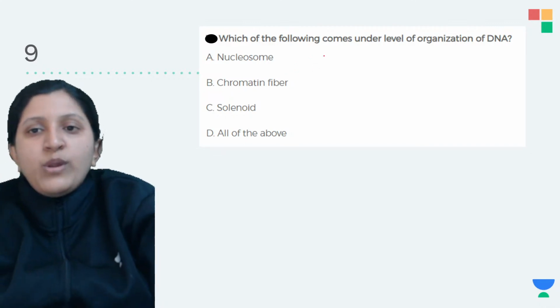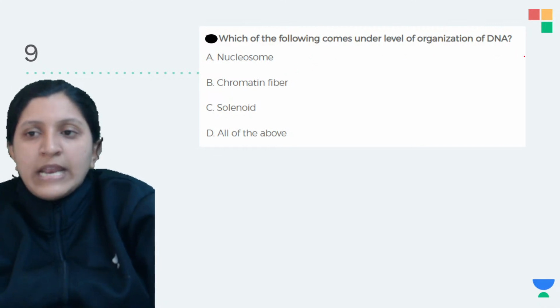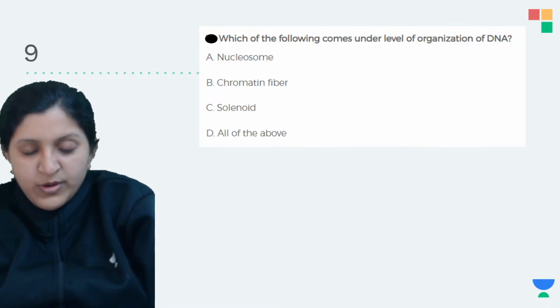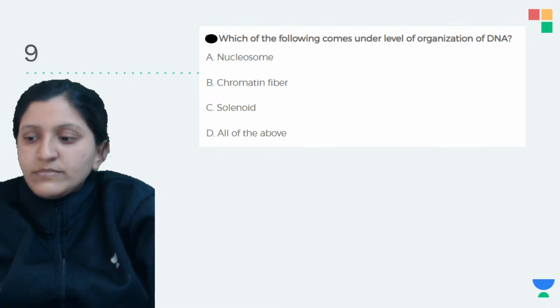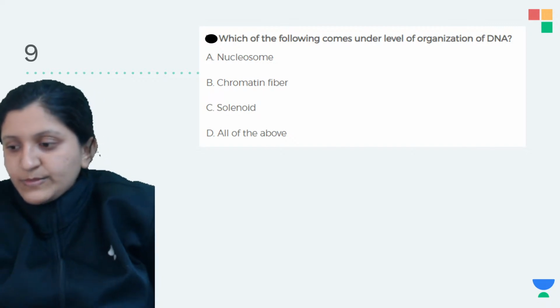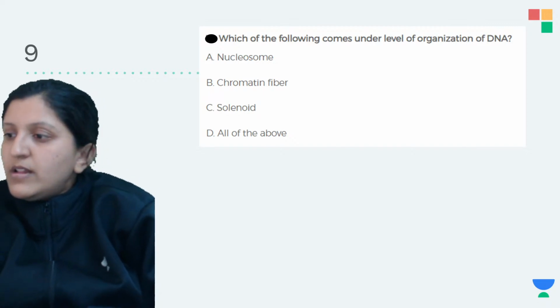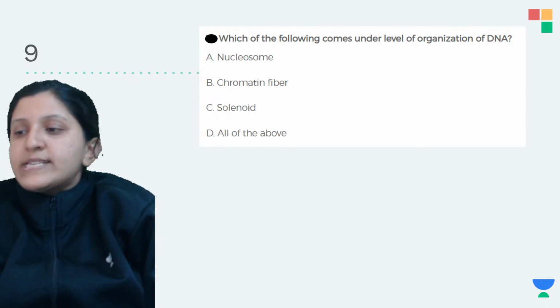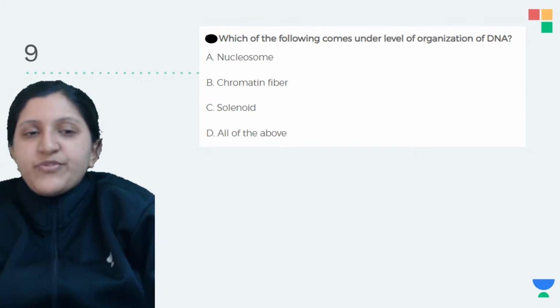Which of the following comes under the level of organization of DNA? Nucleosome, chromatin fiber, solenoid, and all of the above. So what is the answer for this? Shri Krishna has answered the previous one to be A. Yes. So what is the answer for this?